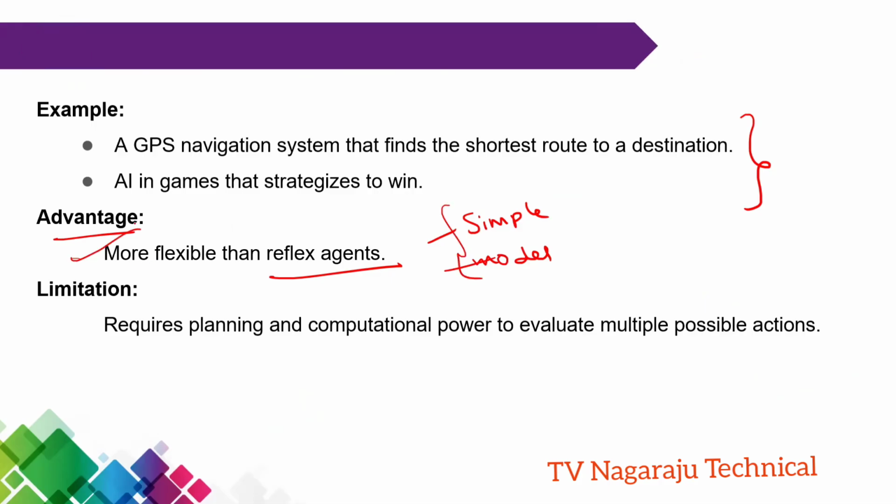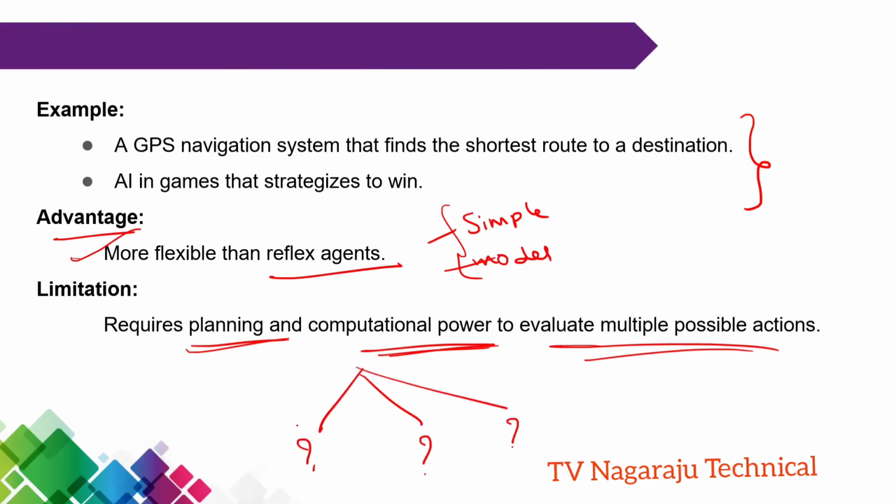But here is the disadvantage. What? Planning is required. More computational power is required. Why? Multiple possible actions. Suppose you are moving in this way, what happened? If you are moving in this way, what happened? You need to observe multiple paths also. That is the major disadvantage.